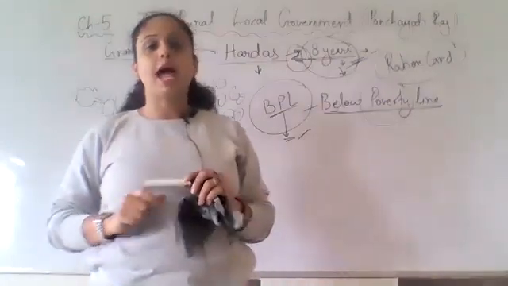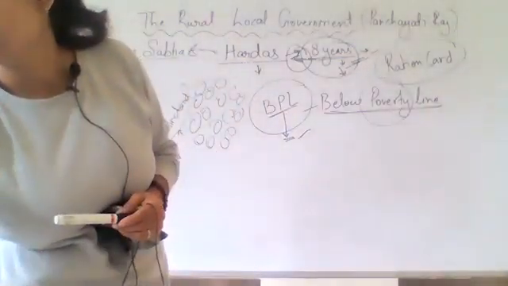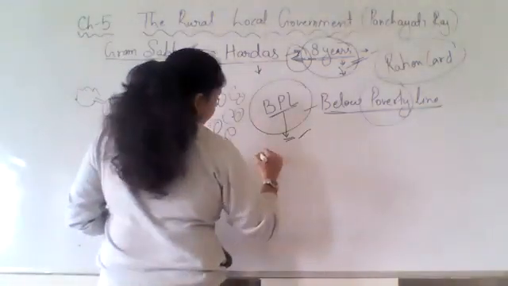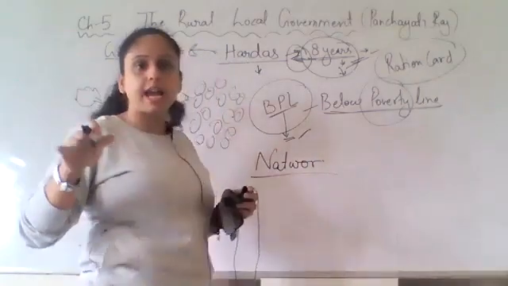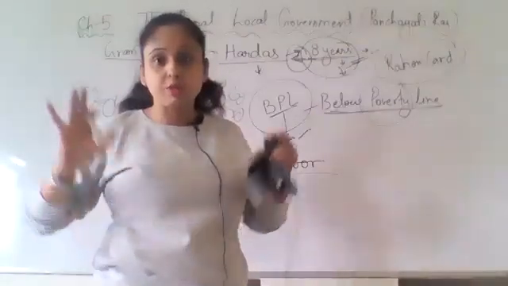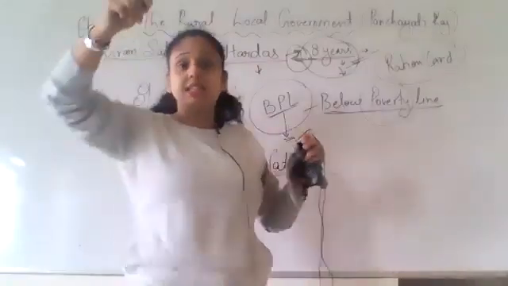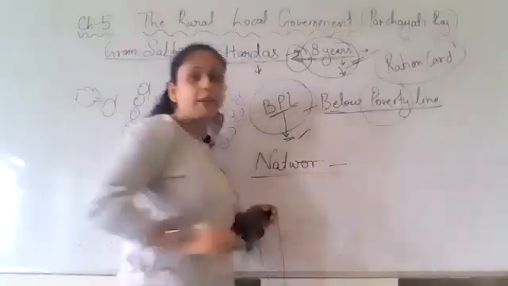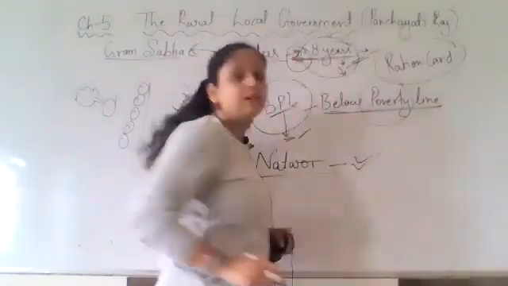In that, what happened? The names were declared of those who had got the BPL card. The names are going to be announced that these people have got the BPL card. Now in that, the name of Natwar came. Natwar is a villager. He got the BPL card.